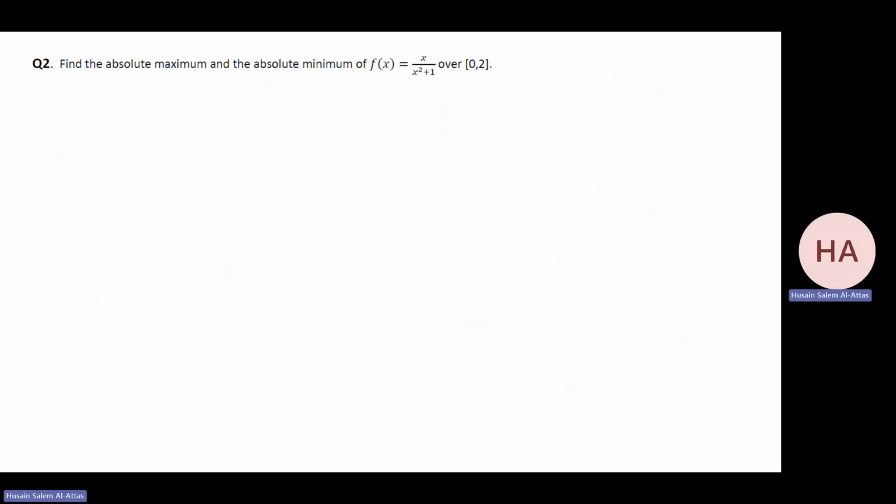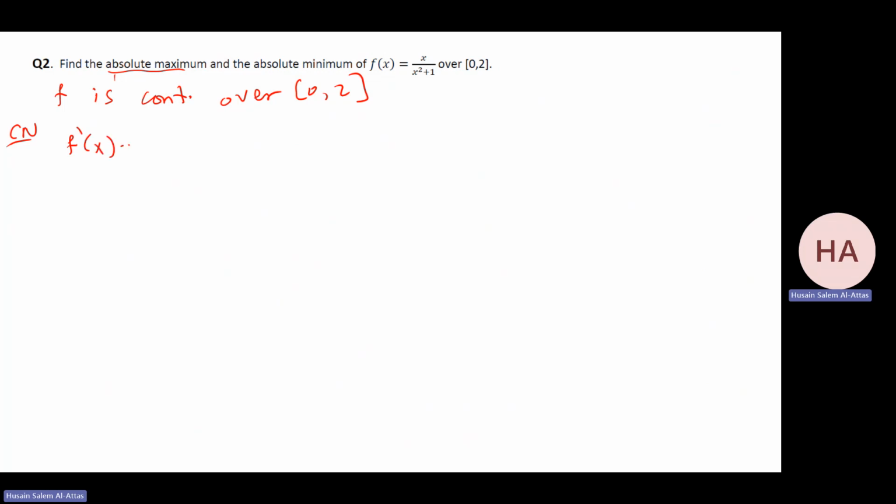Okay. So find the absolute maximum, absolute minimum for this function. The function is continuous everywhere. This is the first thing we need to specify over this interval. So find the critical numbers.